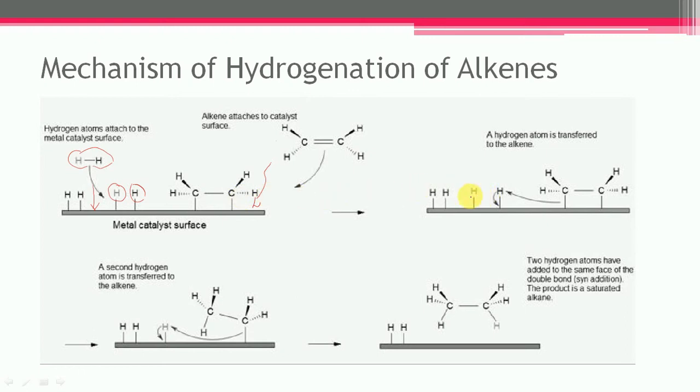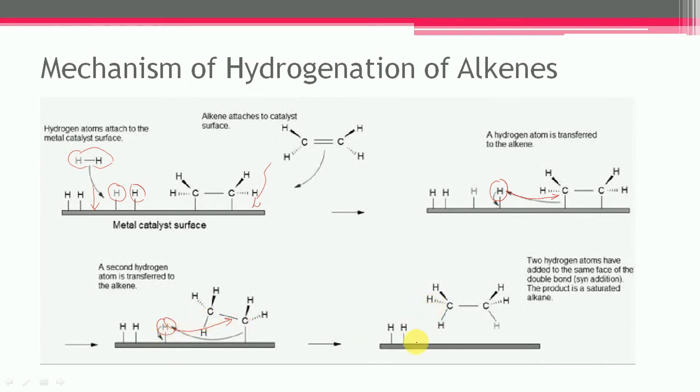In the next step, one hydrogen gets transferred to the alkene, which is attached to the catalyst surface, and in the next step, the next hydrogen gets transferred to the alkene that is already attached to the catalyst surface.